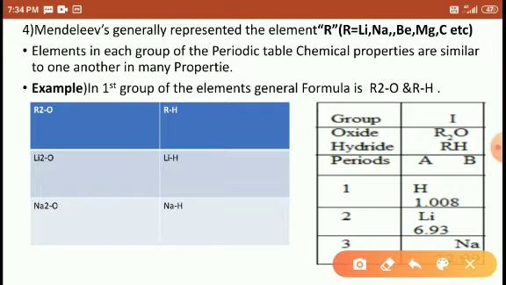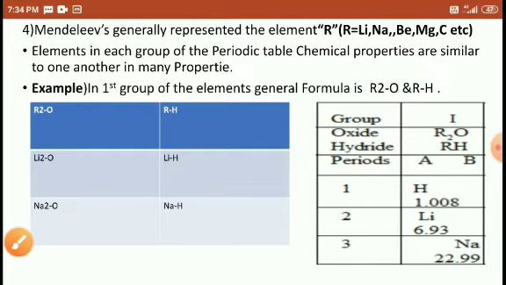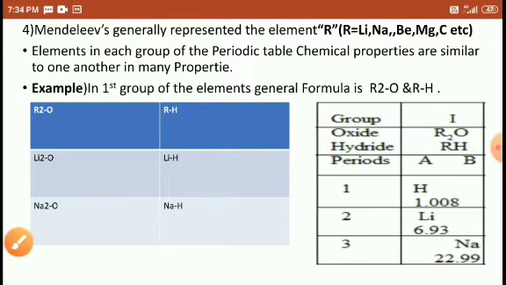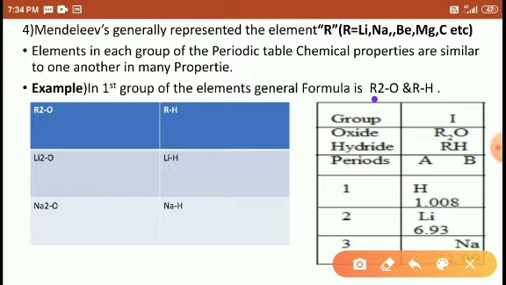Okay, look here. The first group of the elements has the formula R2O, RH. R2O means the first group elements, two atoms in diatomic form, react with one oxygen atom. This is group 1. Right, students. So group 1 elements like hydrogen, lithium, sodium are generally considered as R. All the first group elements react with one oxygen as R2O, and monoatomic elements react with one hydrogen.